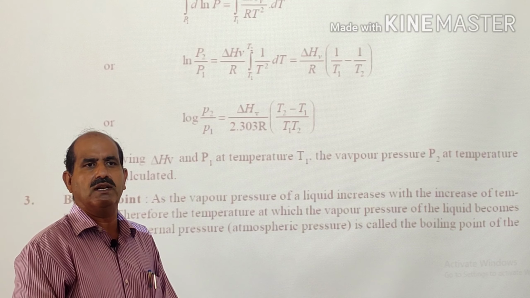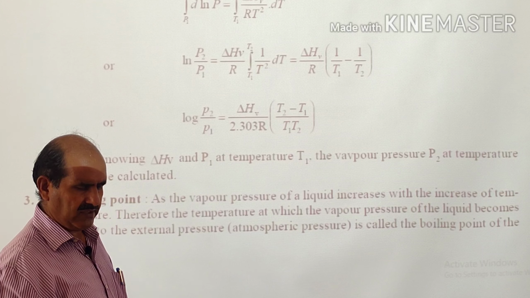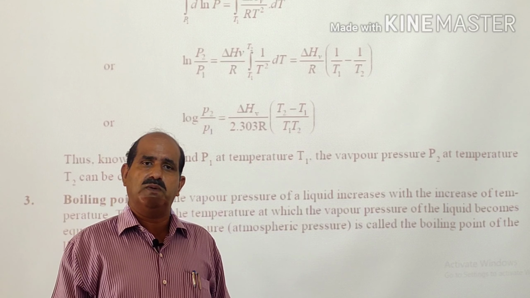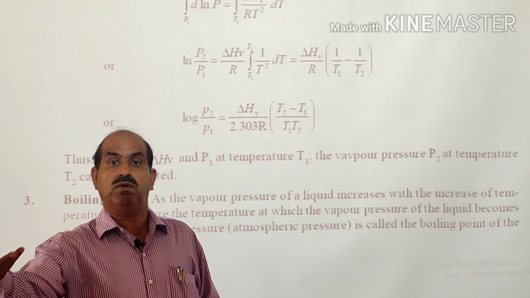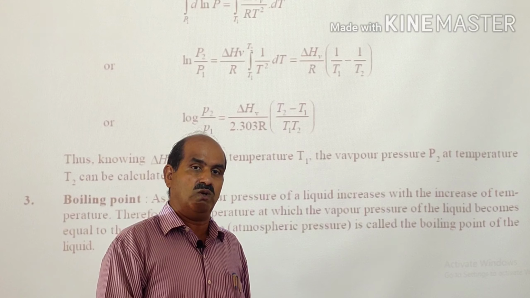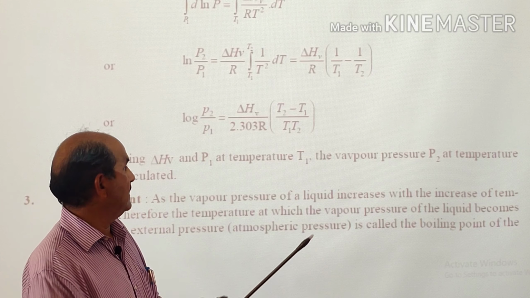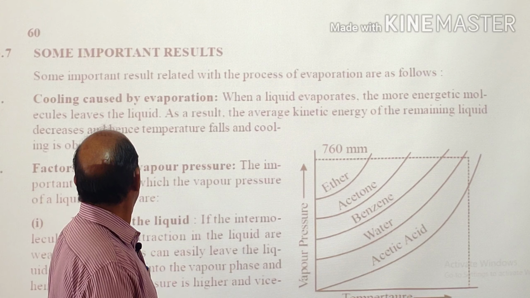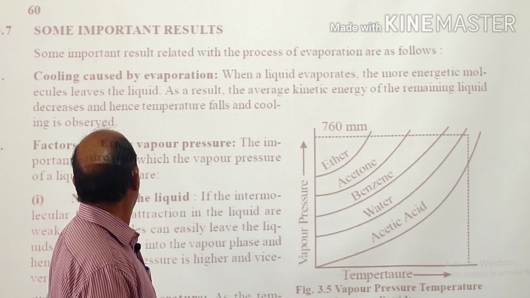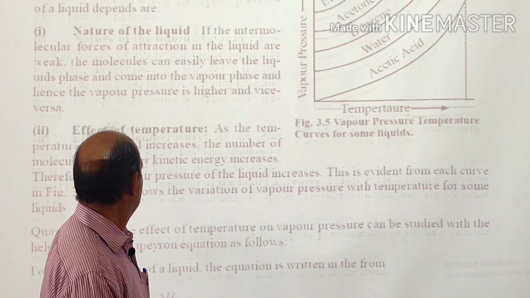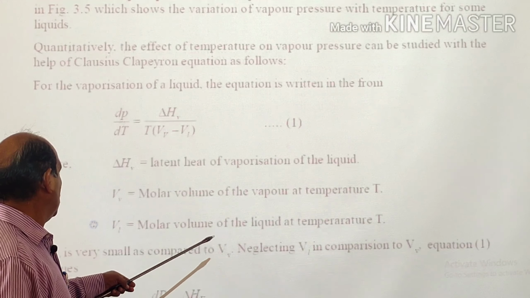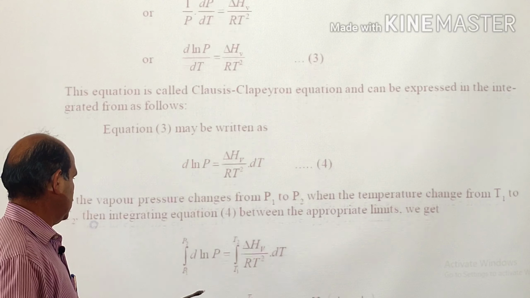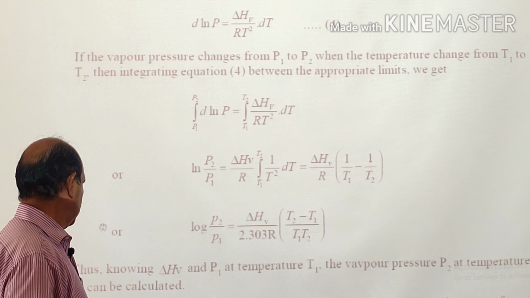otherwise तो हम कहते हैं कि with the increase of temperature vapor pressure increases and with the decrease of temperature vapor pressure decreases. लेकिन वो qualitative aspect है, हम ये नहीं बता रहे कितना temperature increase होगा तो कितना vapor pressure increase हो जाएगा, कितना temperature decrease होगा तो vapor pressure में decrease कितना होगा. लेकिन ये equation that will give you the exact change of vapor pressure with respect to temperature. So this equation will be the final equation.